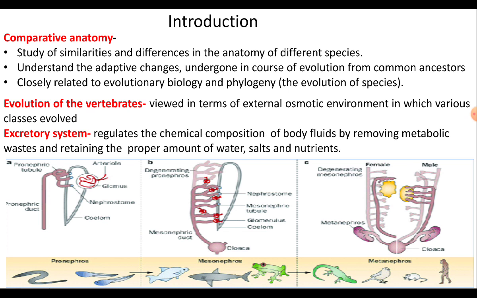It is also the study of similarities and differences in the anatomy of different species, and it is closely related to evolutionary biology and phylogeny, which means the evolution of species. Hence, comparative anatomy can be defined as the comparative study of the anatomy of different animal species to understand the course of evolution from their common ancestors by analyzing the adaptive changes undergone.